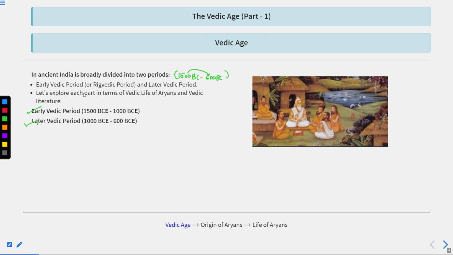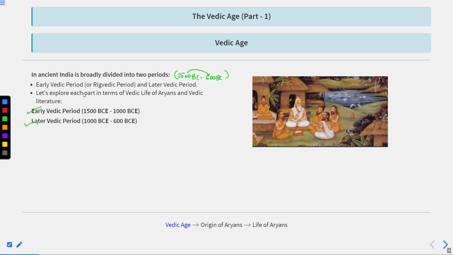The first is the early Vedic period, the period when the Aryans came to India and were struggling to establish themselves. The later Vedic period started around 1000 BC and lasted until 600 BC, when the Aryans were properly established in India and used to stay there.